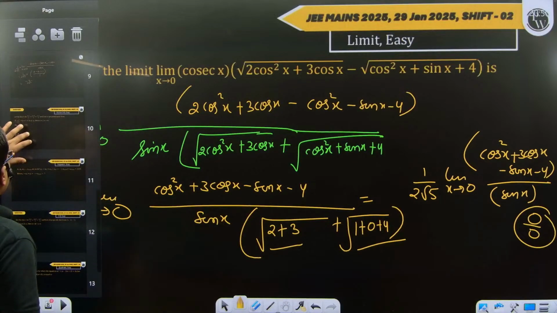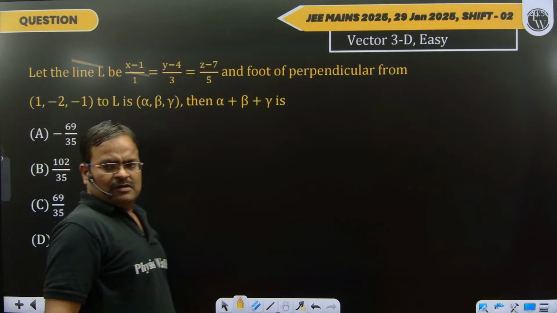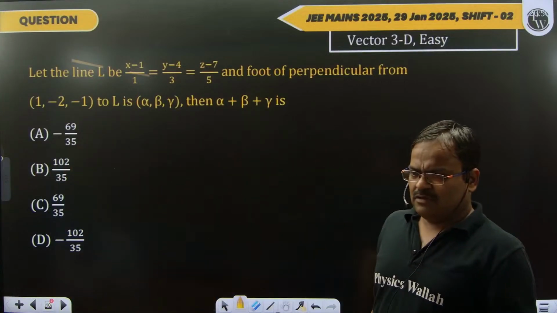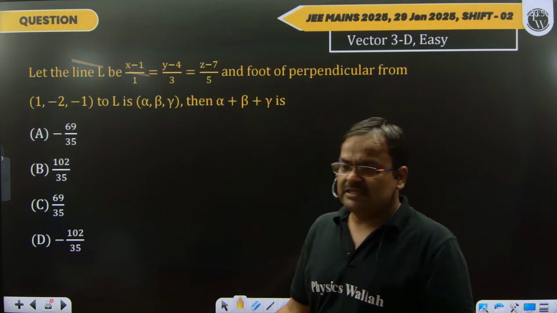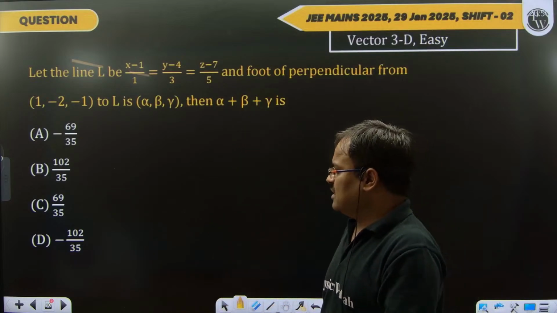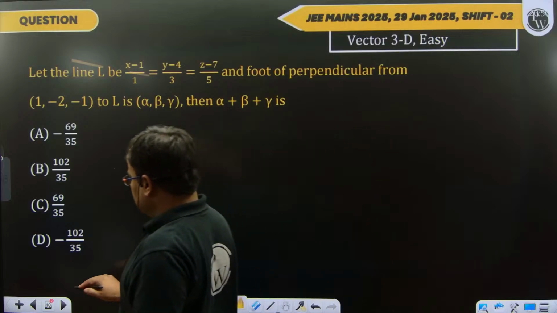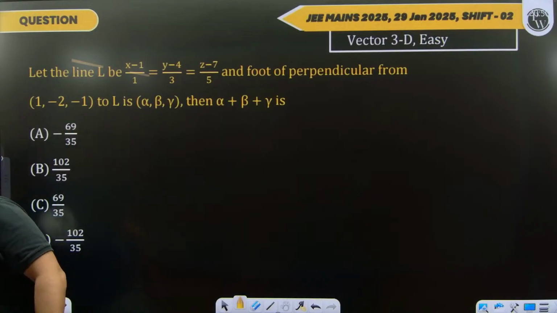Now let's discuss with chemistry sir, our Rane sir. So we remove this PPT. Okay, thank you so much.